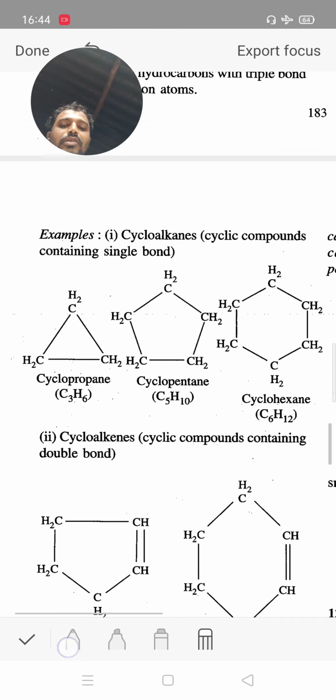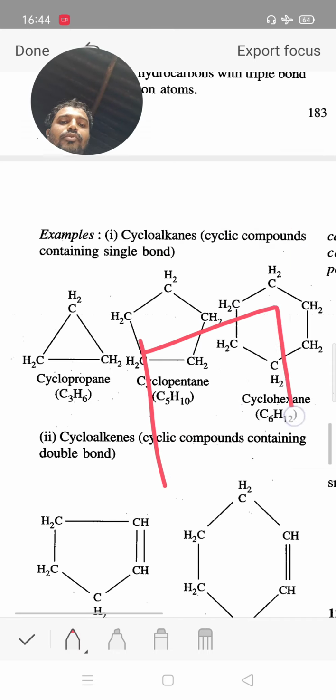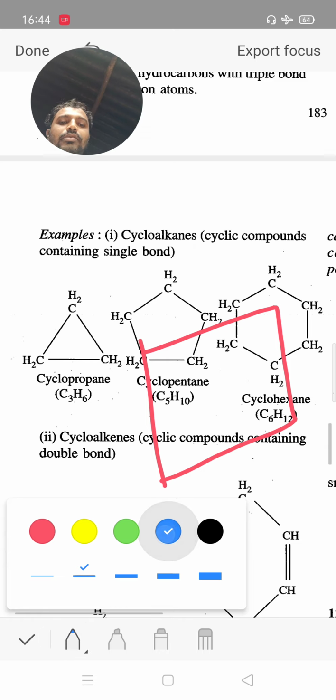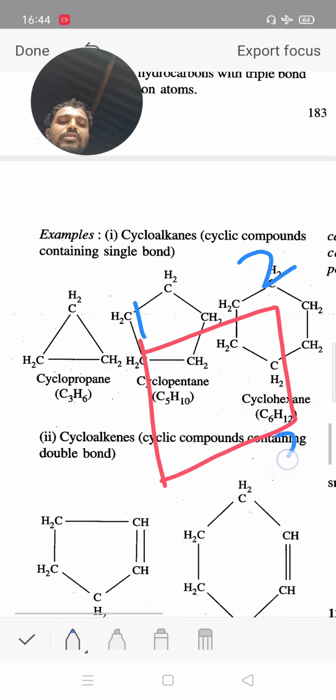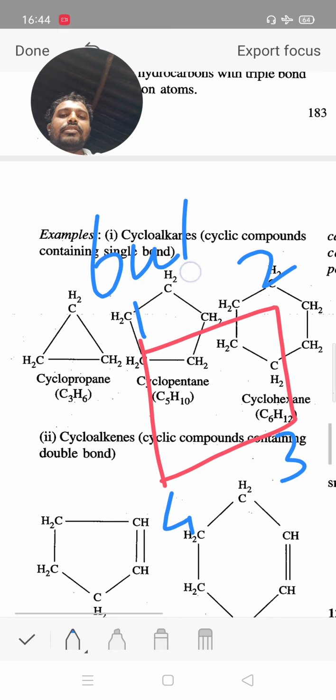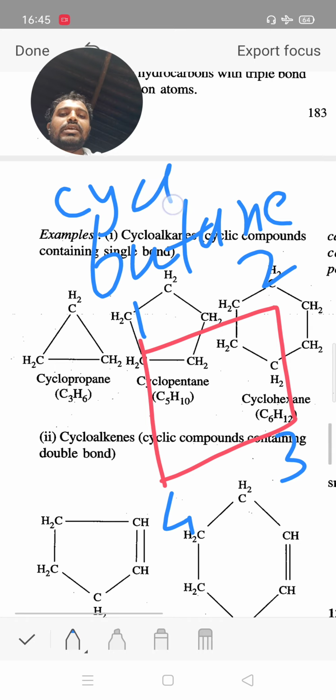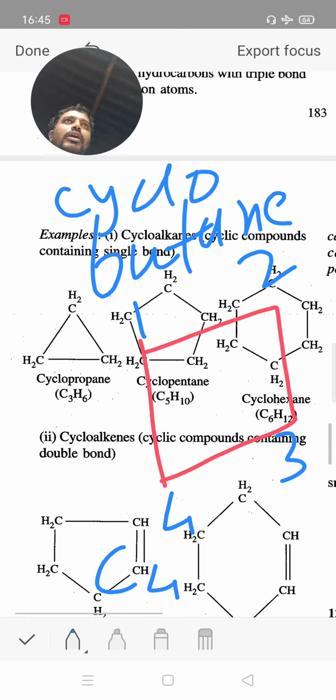Suppose in a square plane there are total 4 carbon. Now numbering 1, 2, 3 and 4. 4 carbon means butane in cyclic form, therefore its name is cyclobutane. There are total 4 carbon and each carbon has 2 hydrogen, therefore total number of hydrogen is 8. It is the molecular formula of cyclobutane.